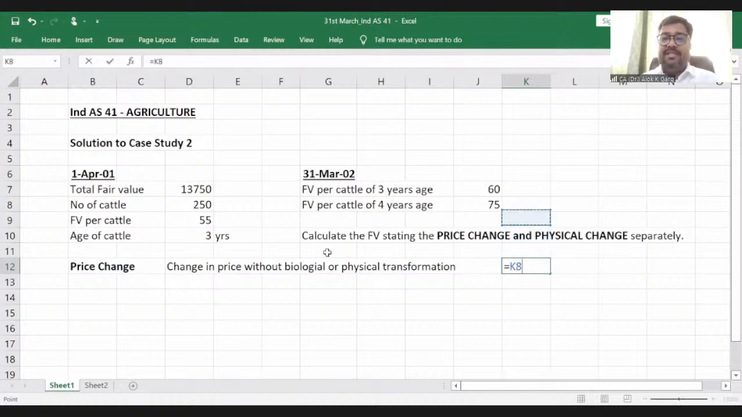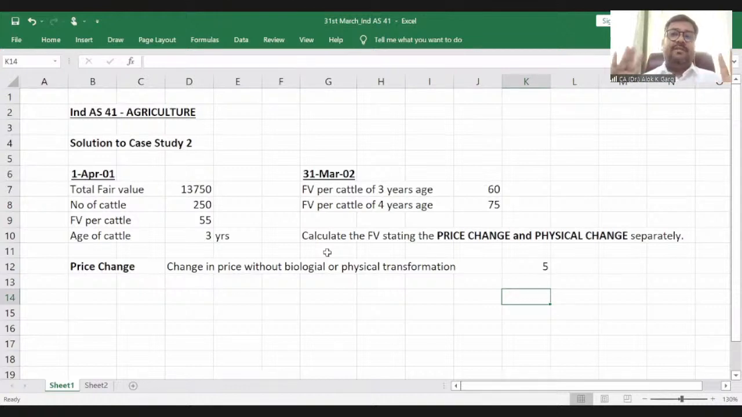So what is the price change? Price change is 60 minus 55. I hope my Excel file is visible to everyone. So the price change without any physical transformation, if there is no growth in this cattle, if this cattle will not mature by 1 year, even then the price change is 5 rupees, right? The price change is 5 rupees.